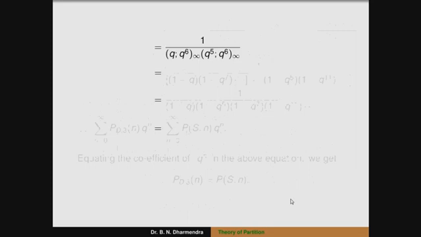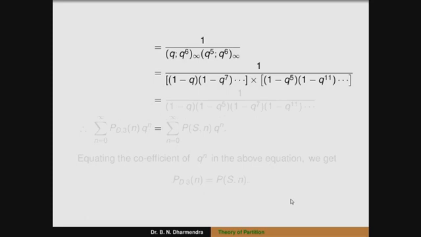That can be written, taking the q-shifted factorial expansion: the first term is 1 minus q, again you can add the terms 1 minus q to the power of 7, 1 minus q to the power of 13. Here the second term is 1 minus q to the power of 5, 1 minus q to the power of 11, again the next one is 1 minus q to the power of 17. We have to multiply the terms. Here it can be written as 1 divided by (1 minus q)(1 minus q^5)(1 minus q^7)(1 minus q^11), likewise. So you can observe the powers of q, that is the set S.